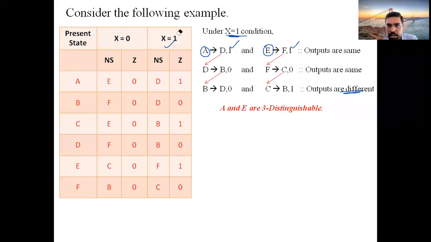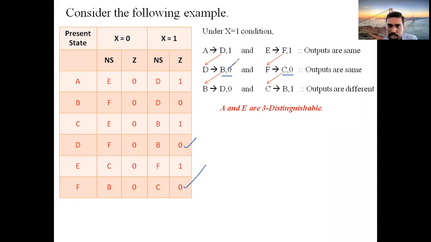Okay, now as we are having outputs that are the same, I cannot say they are distinguishable. So copy the states D2 here, F2 here as it is, and then again find D under x equal to 0, you will get D comma 0. Find F under x equal to 0, you will get C comma 0. Under x equal to 1, D represents B comma 0. Under x equal to 1, F represents C comma 0.